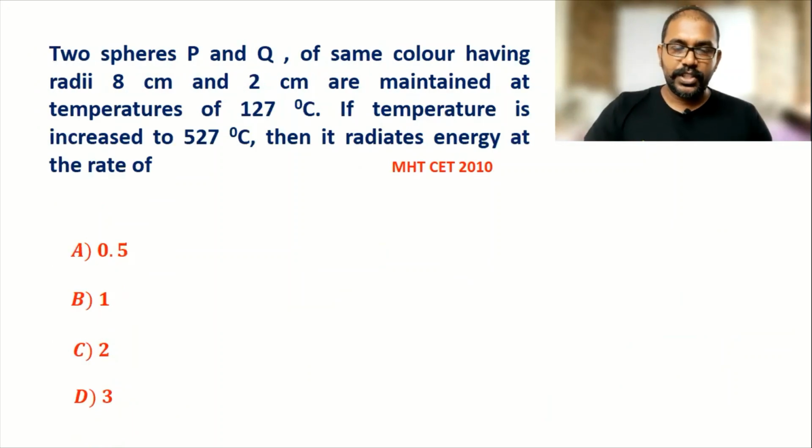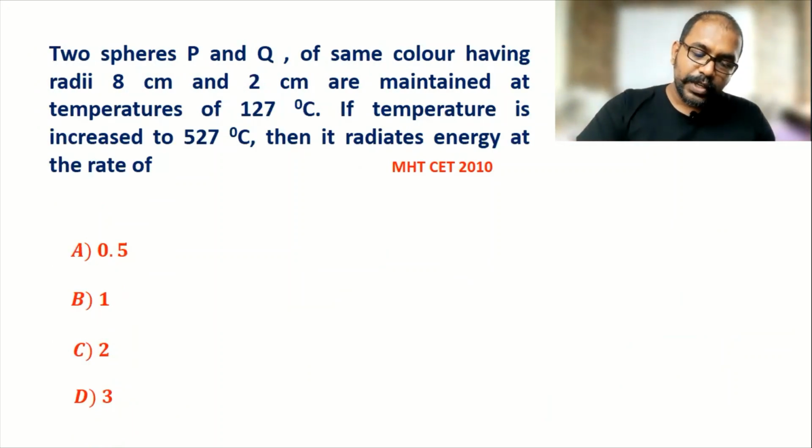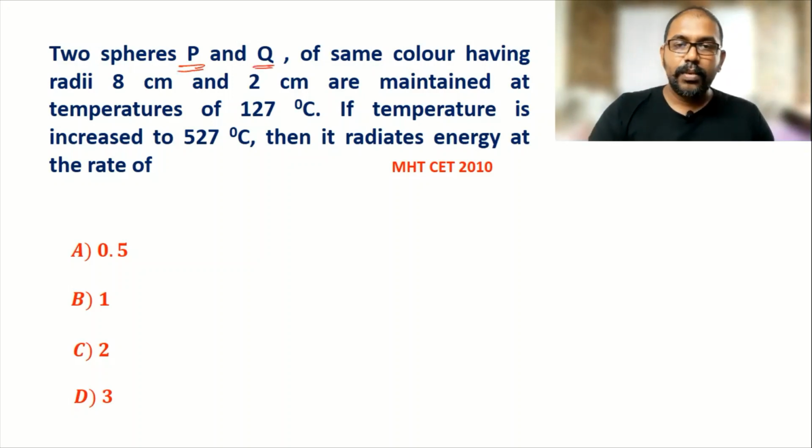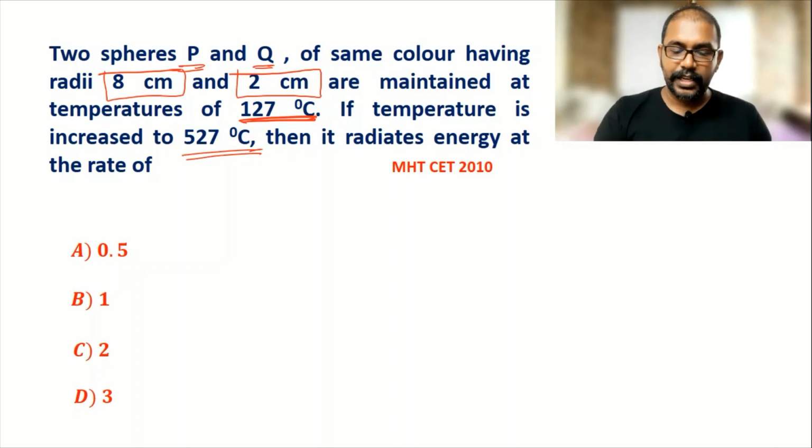Now next question. Two spheres P and Q of same color having radii 8 centimeter and 2 centimeter are maintained at temperature 127 degrees Celsius. If the temperature is increased to 527 degrees Celsius, then it radiates energy at the rate of.